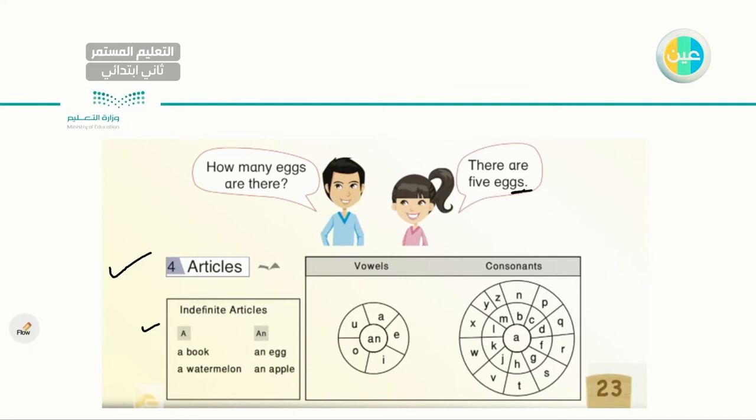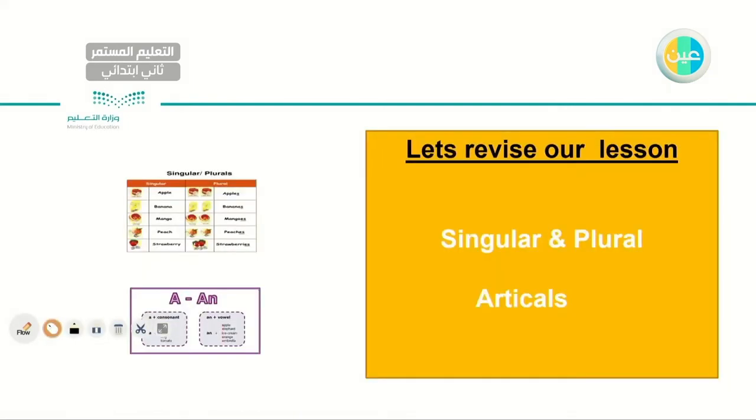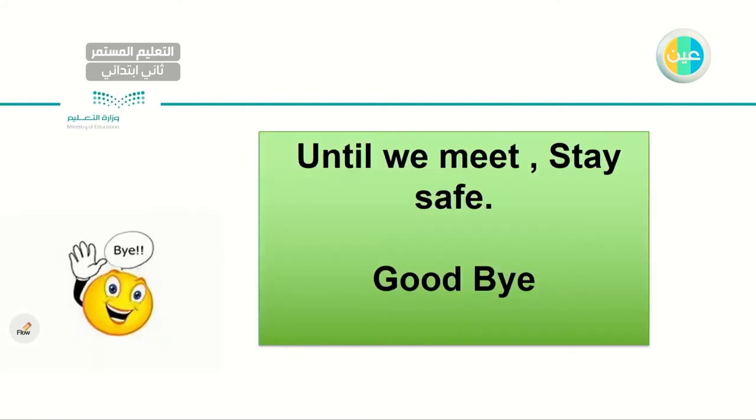Okay, so let's try to remember what we've learned in this lesson. In this lesson, we talked about singular and plural. Apple, apples. Lemon, lemons. Very good. Also, we talked about 2 articles, a and an. When do I use them? I use them in front of nouns that start with certain letters. A before consonants and an before vowels. So that was our lesson. Until I see you next time.